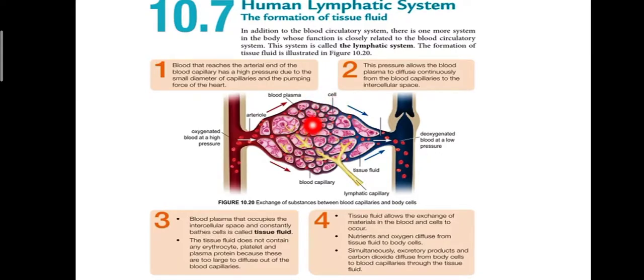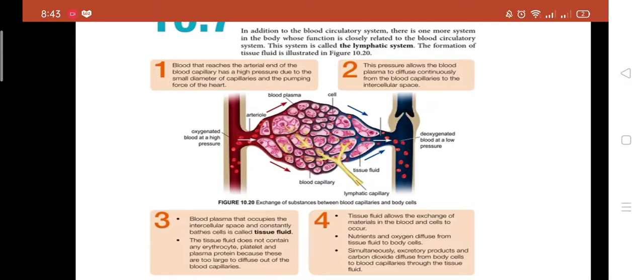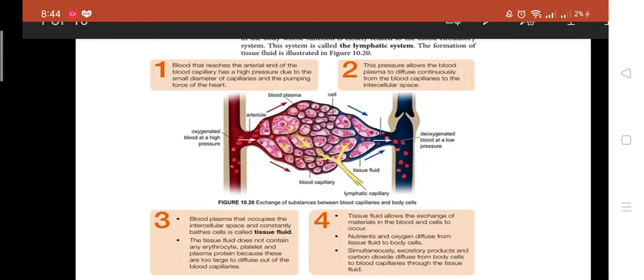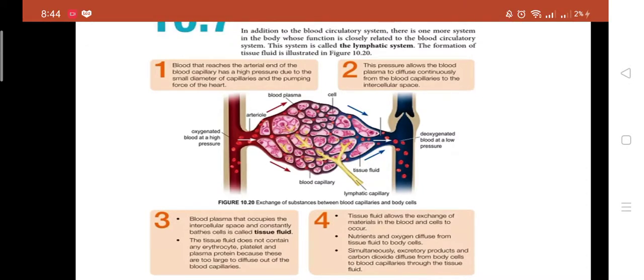Dan juga excretory product, perkumuhan seperti carbon dioxide, hasil daripada respiration, dia diffuse from the body cell into the blood capillary through the tissue fluid. So mesti kamu tahu apa maksud tissue fluid. Okay, itu adalah tissue fluid.